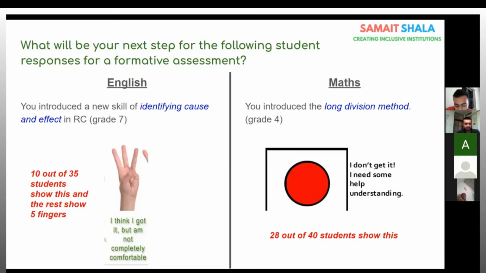What will be your next step for the following student responses for a formative assessment? If someone could think about the next step in English. Okay, so generally जब मेरी क्लास में मैं ले रही थी इंग्लिश तो ये होता है so what should I do कि 10 स्टूडेंट्स को अगर थोड़ा बहुत भी समझ आया है so I would ask questions कि आपको क्या समझ नहीं आया, and I'll ask one student to tell the problem. Then मैं बोलती थी कि अगर सेम प्रॉब्लम किसी और को है तो वो भी हैंड रेस करें. So in short, इससे हम टाइम भी बचा सकते हैं, we can save time also, and students की जो प्रॉब्लम्स है वो भी हम सॉल्व कर सकते हैं.